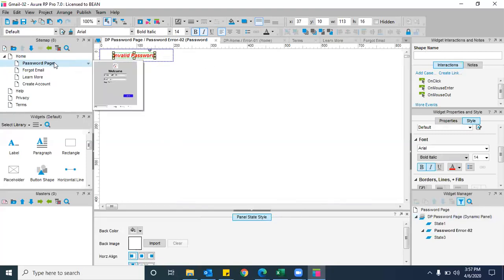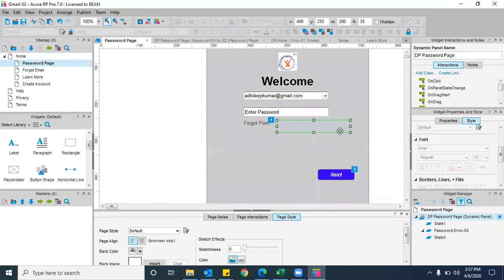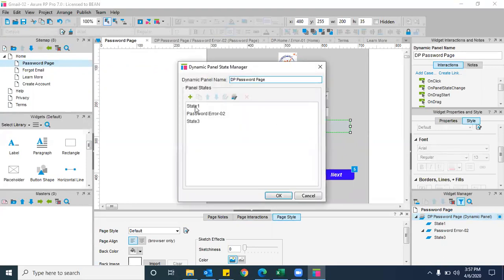Then go back to the password page. Why is it not visible? Can you tell me without hidden? Because we have already applied conditions on the first page itself. No. Any other idea? Because the first state is empty here. Okay, it is visible, but in the first state we didn't keep anything. That's the reason it is not displaying anything.